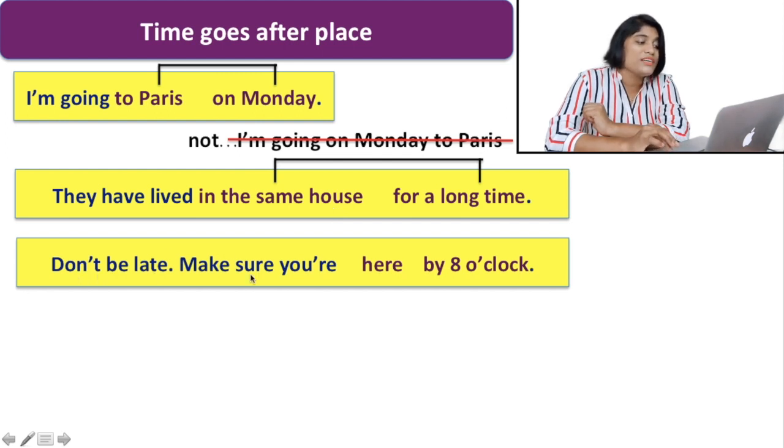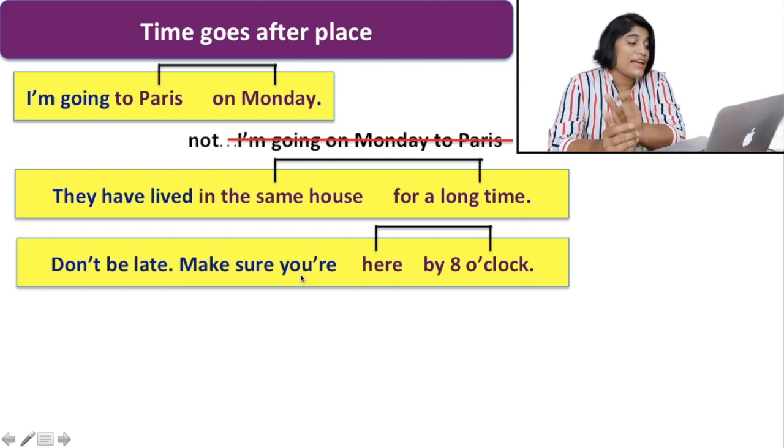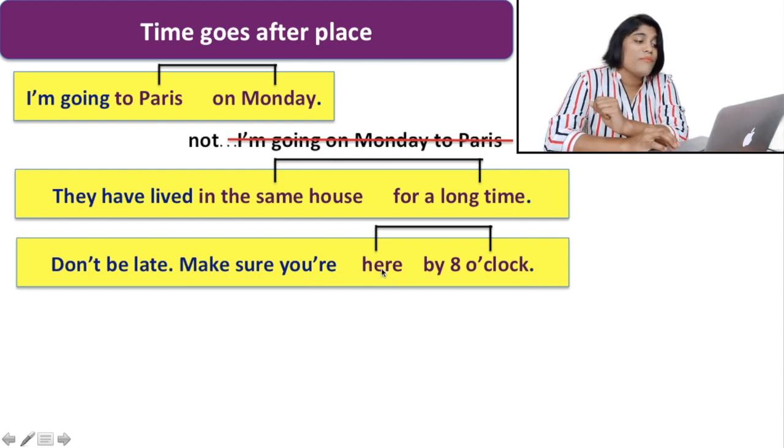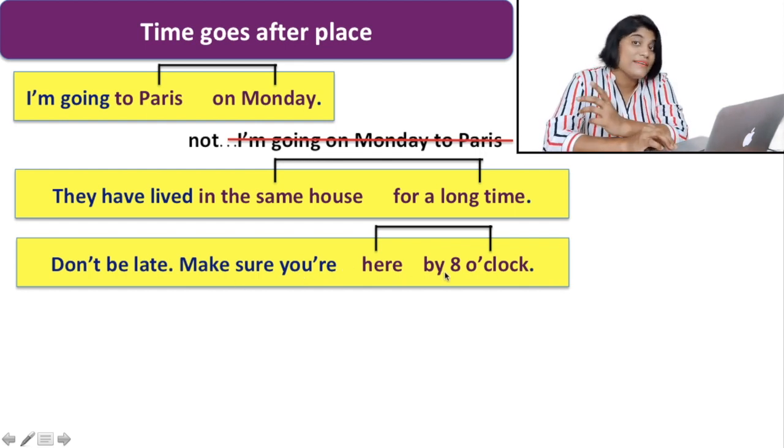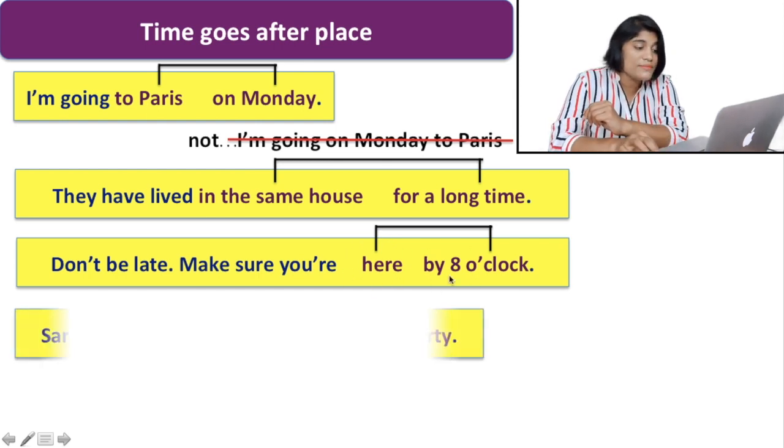Don't be late. Make sure you are here by 8 o'clock. Here also, you don't write, make sure you are by 8 o'clock here, because you have to use place first, then time. This is the correct order or sequence.